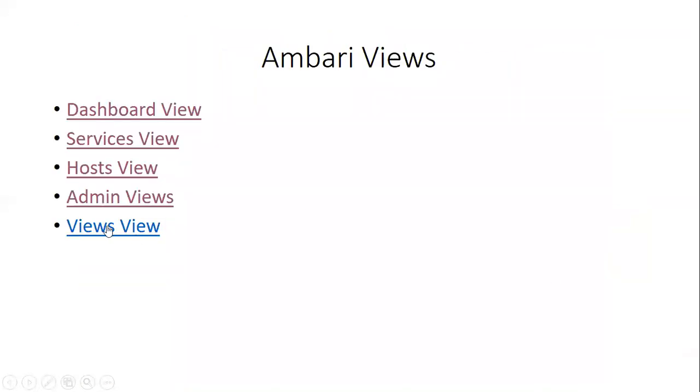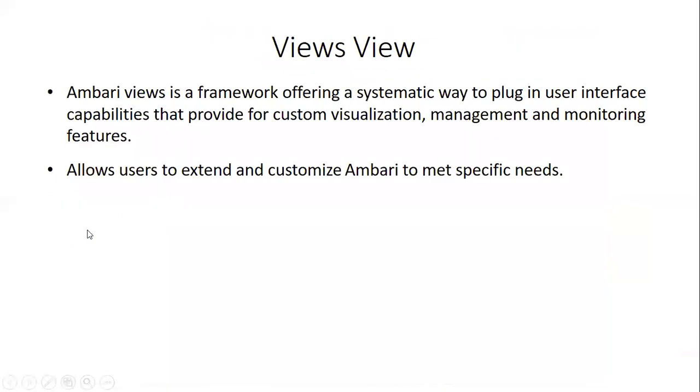Next, we have the views view. Ambari views is a framework offering a systematic way to plug in user interface capabilities that provide custom visualization, management, and monitoring features in Ambari. So views allow the user to extend and customize Ambari to meet their specific needs.